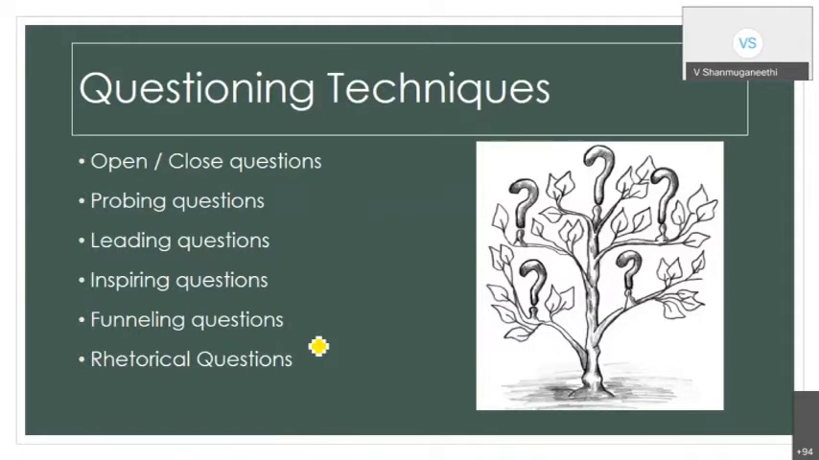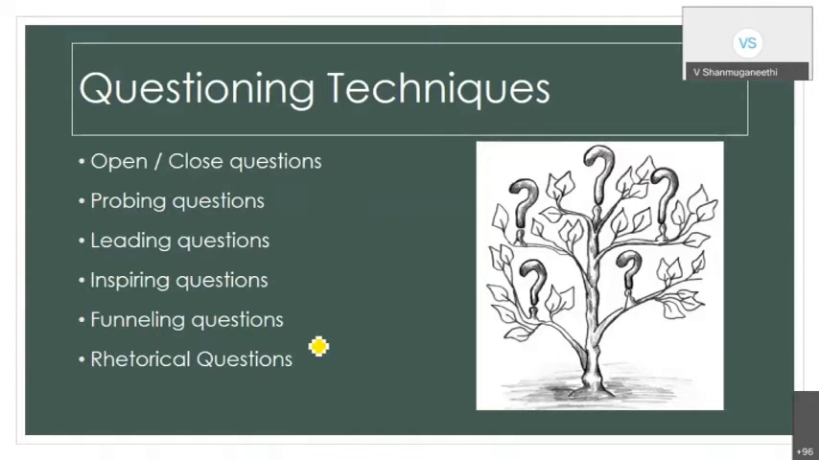There are different questions, like open and closed questions, probing questions, and leading questions. How one question leads to an answer, and that answer leads to another question again, is learning by evaluation or learning by questioning. Questioning plays the role. So there are leading questions, inspiring questions, then funneling questions.